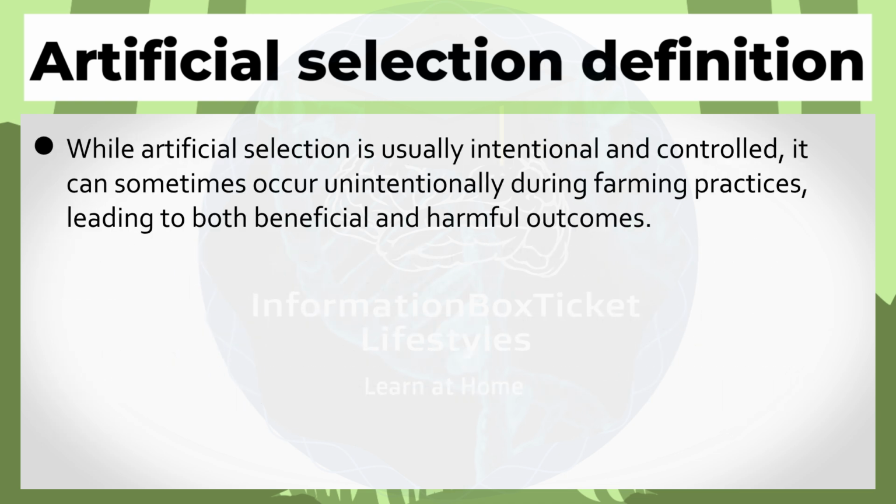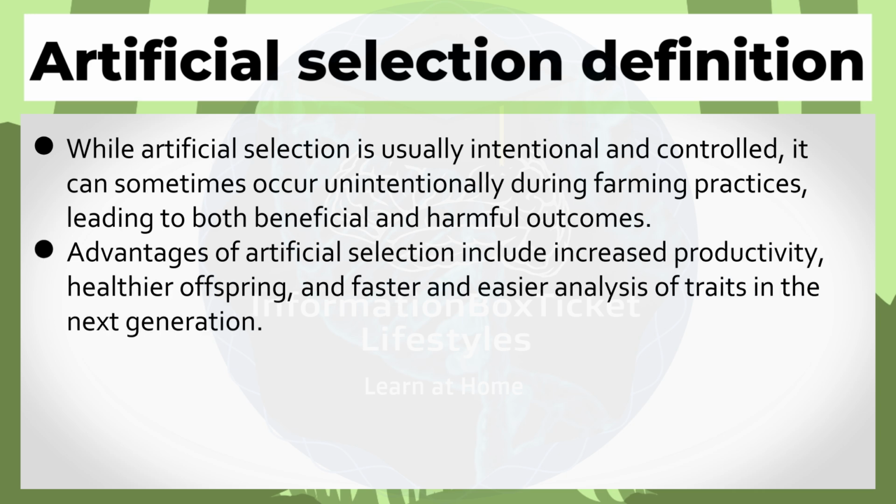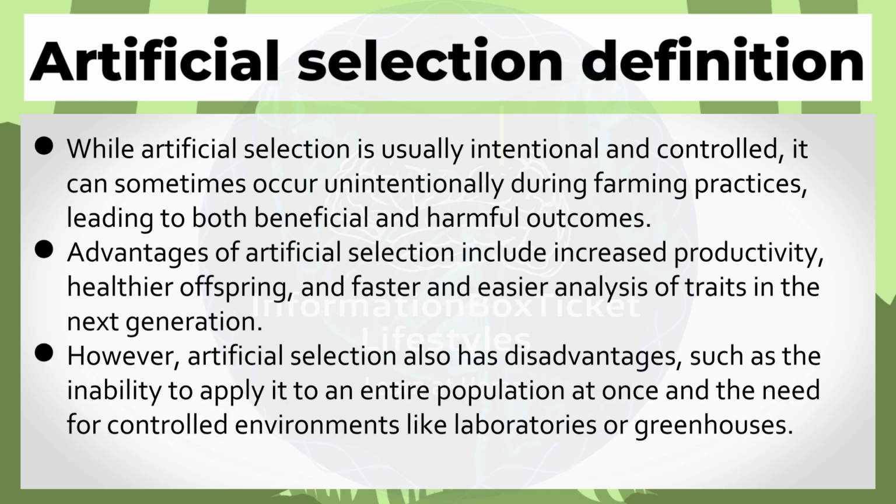While artificial selection is usually intentional and controlled, it can sometimes occur unintentionally during farming practices, leading to both beneficial and harmful outcomes. Advantages of artificial selection include increased productivity, healthier offspring, and faster and easier analysis of traits in the next generation. However, artificial selection also has disadvantages, such as the inability to apply it to an entire population at once and the need for controlled environments like laboratories or greenhouses.